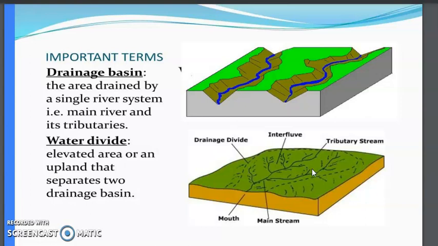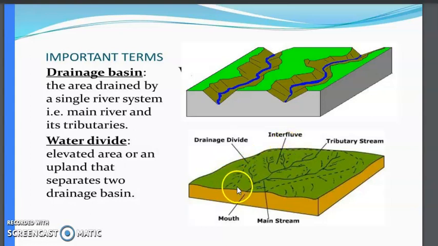Now the question arises, what is a drainage basin? The area drained by a single river system is called a drainage basin. Suppose this is an area, this river is flowing, and these tributaries join the river.